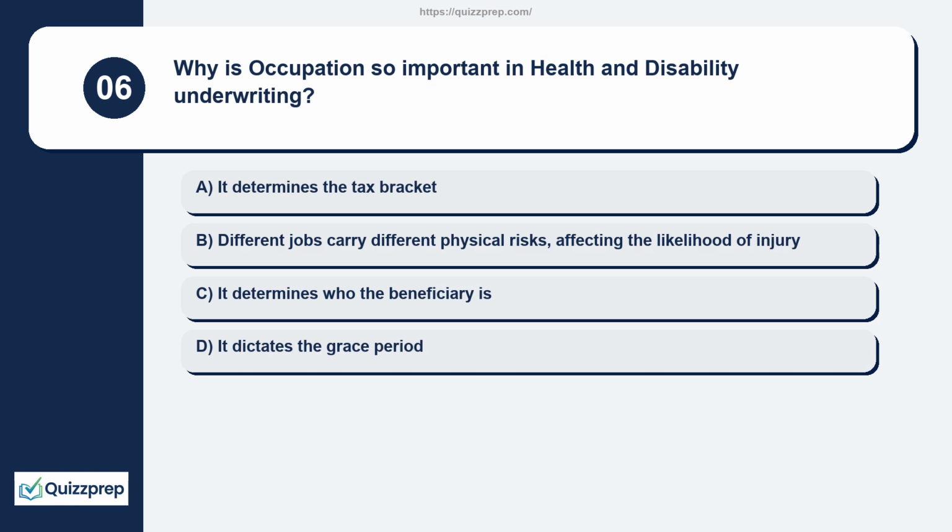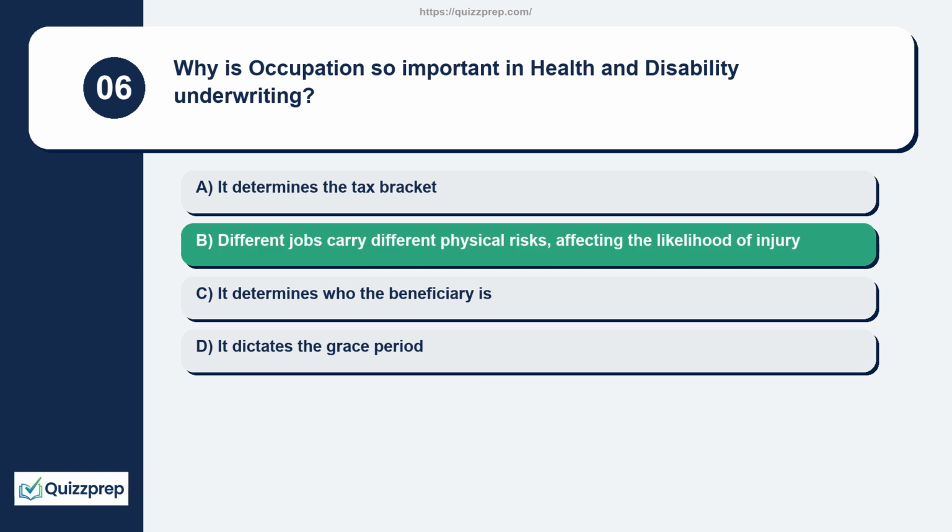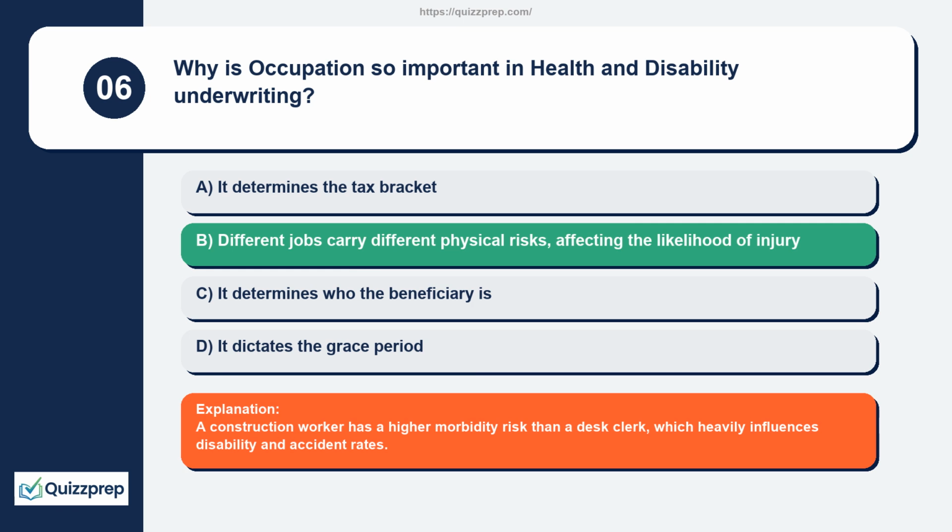Question 6. Why is occupation so important in health and disability underwriting? It determines the tax bracket. Different jobs carry different physical risks, affecting the likelihood of injury. It determines who the beneficiary is. It dictates the grace period. A construction worker has a higher morbidity risk than a desk clerk, which heavily influences disability and accident rates.